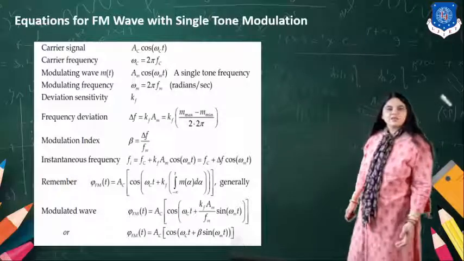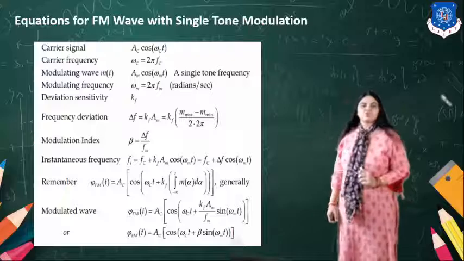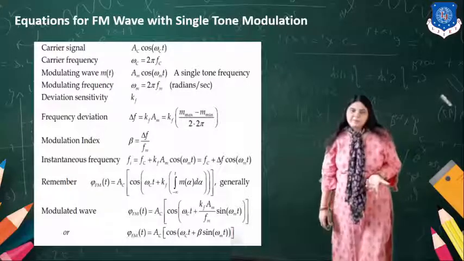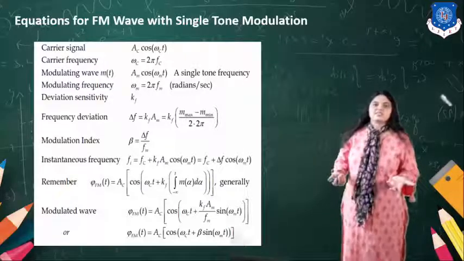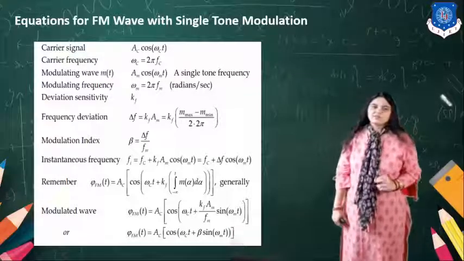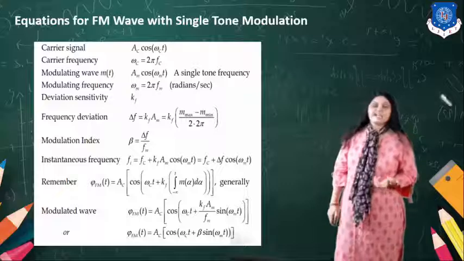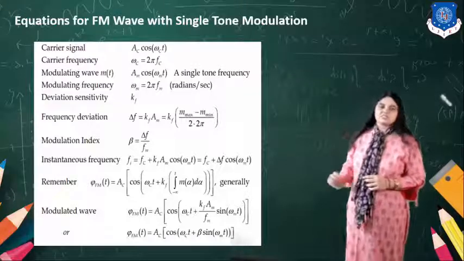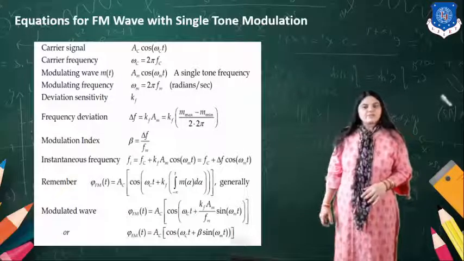Modulating wave, suppose I am taking the cosine wave, is Am cos omega mt. Modulating frequency omega m is 2 pi fm. Sensitivity is kf. Frequency deviation is delta f. Modulation index is delta f upon fm. Instantaneous frequency is fi equal to fc plus kf Am cos omega mt.